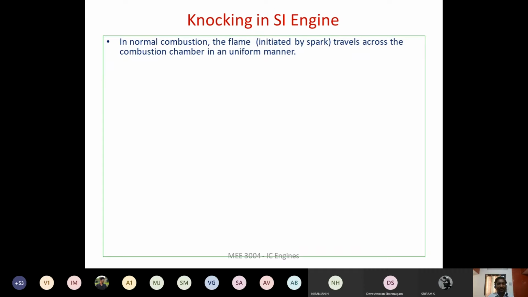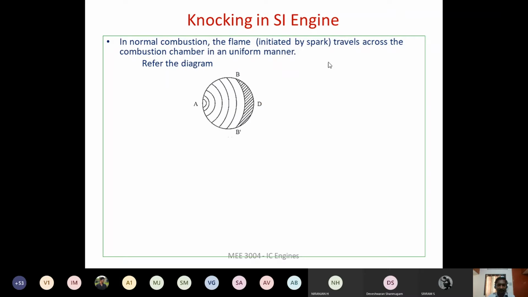Now coming to the normal combustion process. Most of the time we will not have this knocking, only during certain time periods. During normal combustion, the flame initiated by the spark will travel across the combustion chamber in a uniform manner. When it is moving in a uniform manner, we don't have any problem of knocking. This abnormal combustion will not occur.